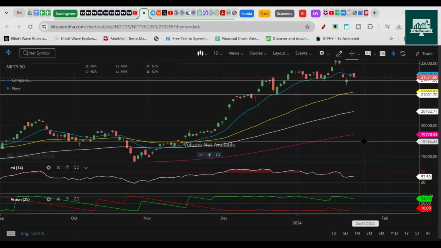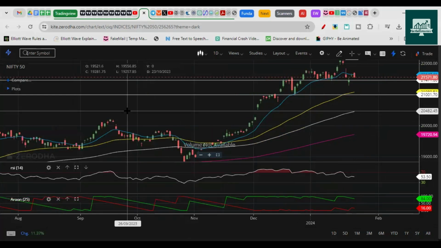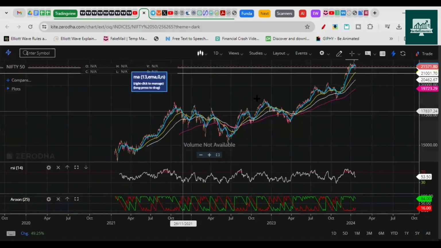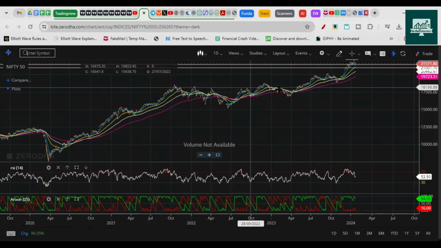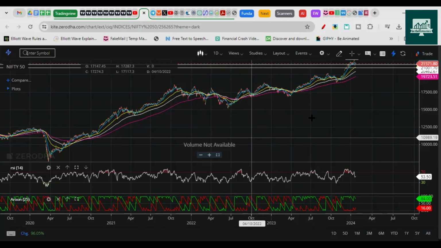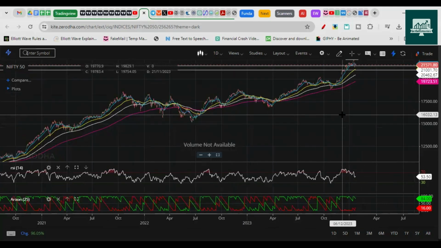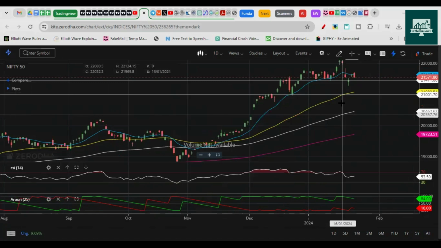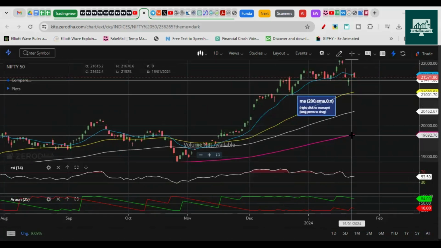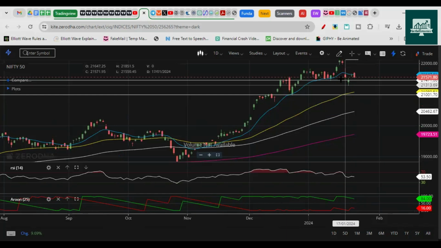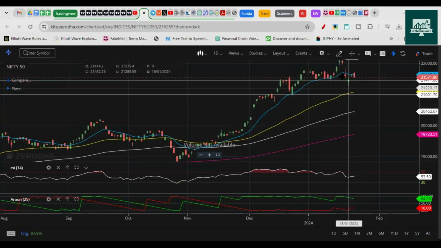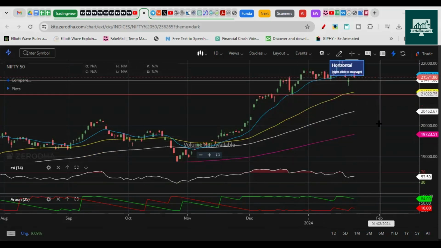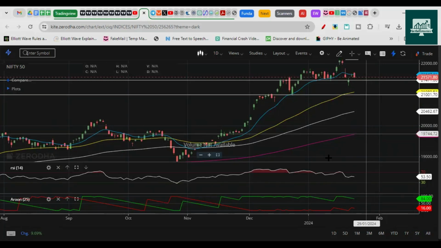That's what I can consider here, because it took a lot of time to break the previous high, right? So this previous high convincingly breaking took a lot of time. So it may come some points down, but then again it should recover and pull back higher, breaking this high again. So towards the 200 EMA is what I can expect, and it will be a healthy correction. Right now the shares are at very high prices, so they will cool down and we'll get a chance to enter some of those names.